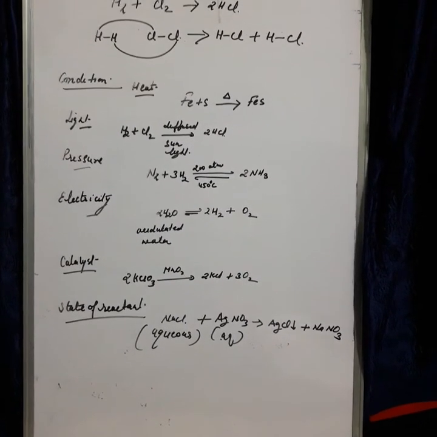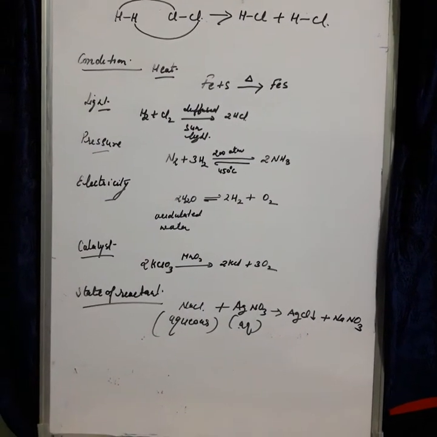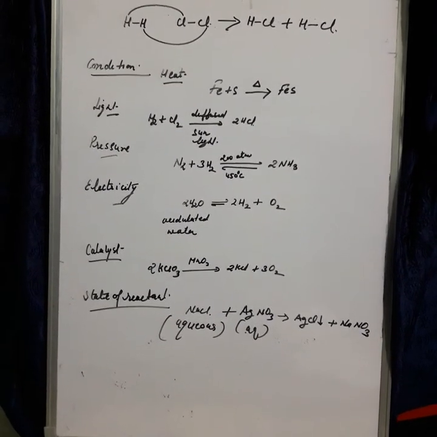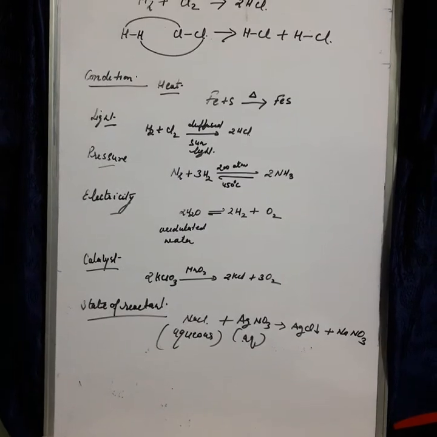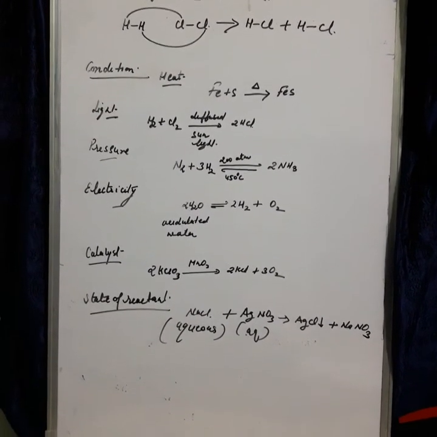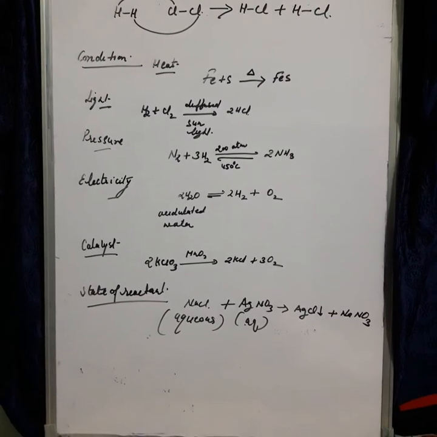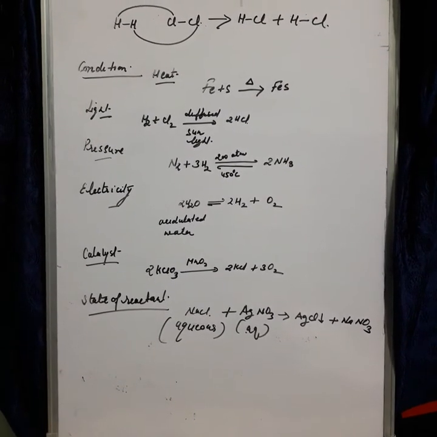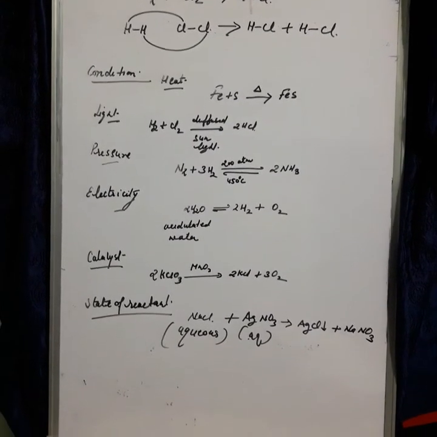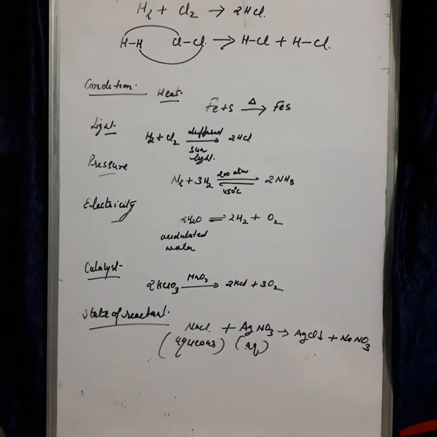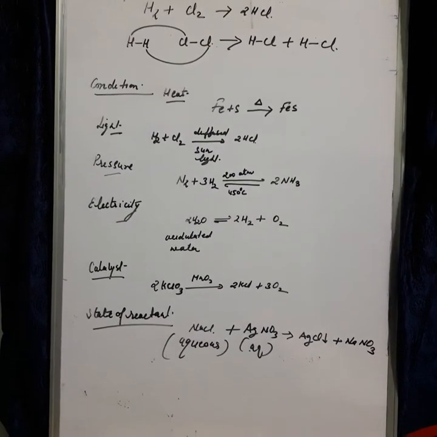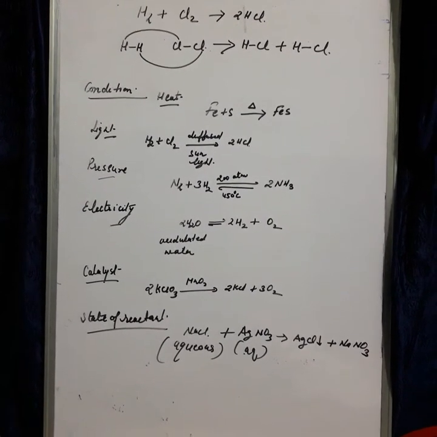Okay, then other conditions, like heat. Certain reactions take place when reactants are heated. For example, if we mix iron and sulfur without heating, there will be no reaction. When we heat this mixture, iron reacts with sulfur to form iron(II) sulfide. So here what is the requirement? Heat is required for reaction to take place.